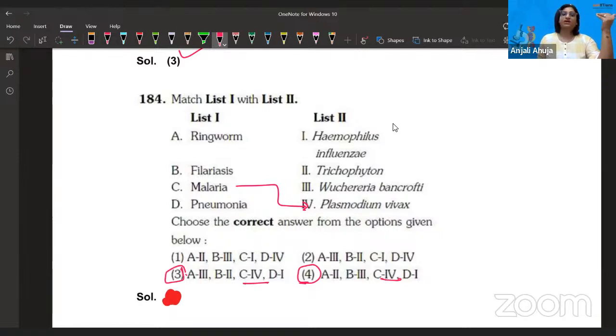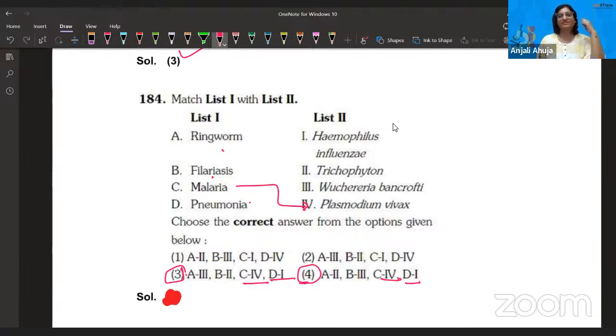Okay. Let's see pneumonia. Pneumonia is related to the lungs and we can take Haemophilus influenzae for that one. So D is matching with 1, in both of them. So now we are left with filariasis and ringworm.